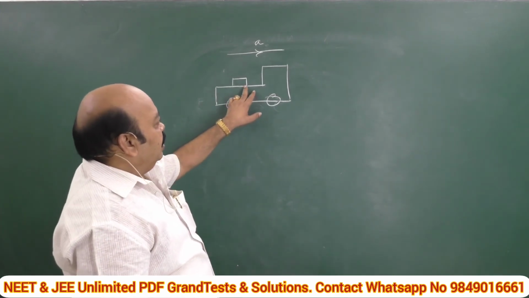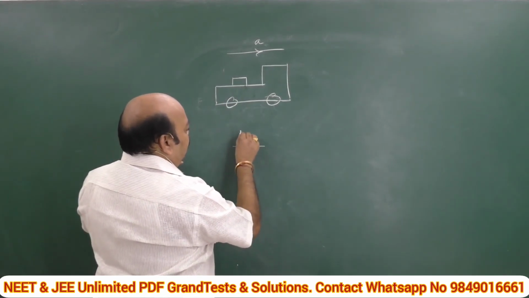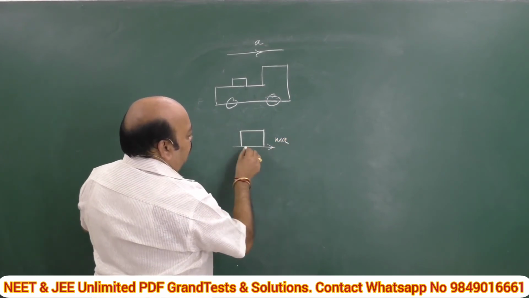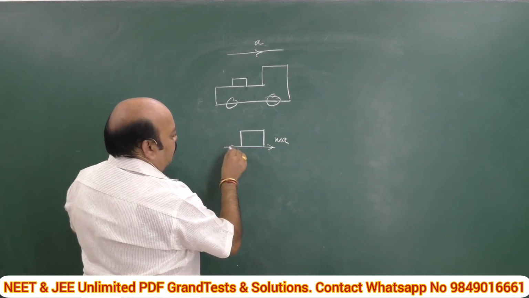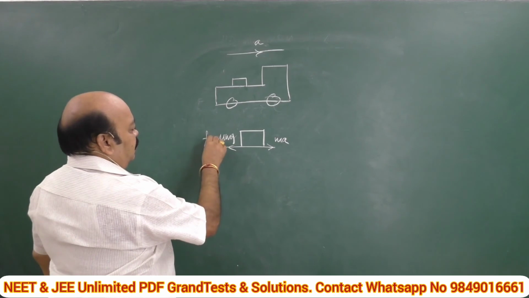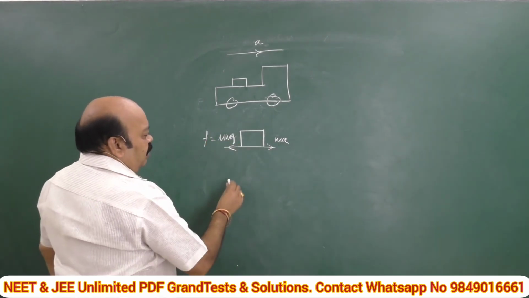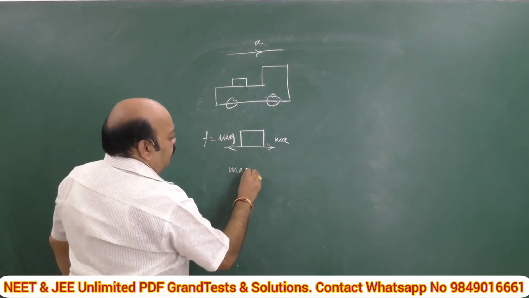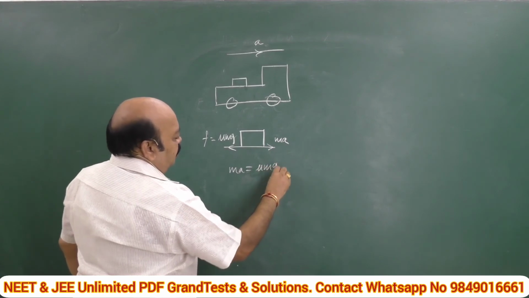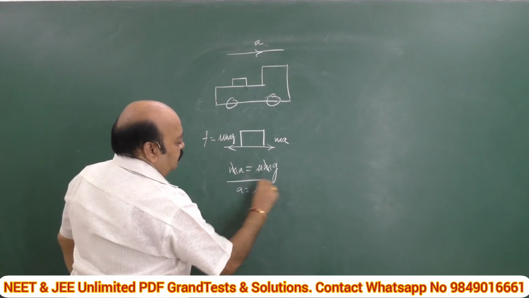Here, see, what are the two forces acting? Coming to the block diagram of this one, in one direction ma is acting, and in the other direction the frictional force comes into existence. Frictional force F is equal to mu mg. Then if we make them equal, ma is equal to mu mg, m and m get cancelled, a is equal to mu g is the right answer.